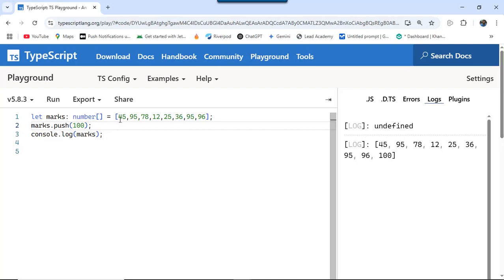This data structure can hold multiple items, and whenever we have some kind of data structure like this, and whenever we want to extract all items, normally we run a loop. So in TypeScript or JavaScript, we have different types of loops like for loop, for in, for of, do while, while, etc. So we have lots of loops, and we will look at those loops in later lectures. But this is the type that we use for data structure or array, or whenever we want to declare a list of items.